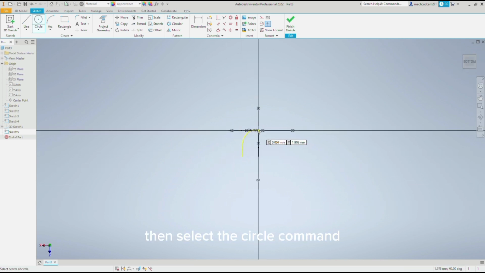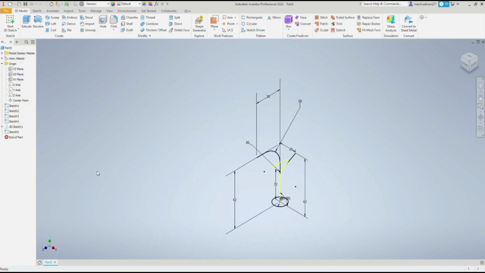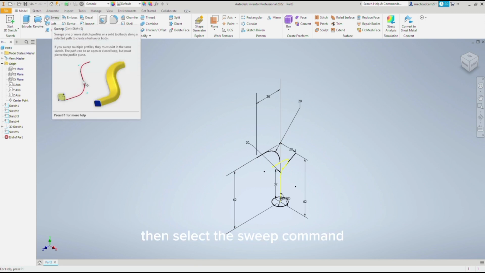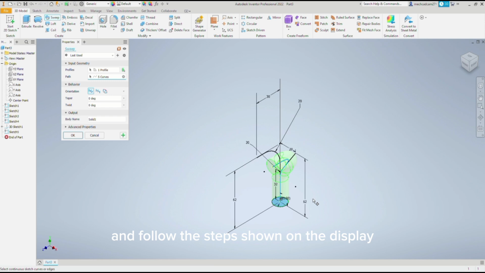Then select the circle command and draw a circle of 15 mm. Then give the finish sketch. Then select the sweep command and follow the steps shown on the display to create this part.